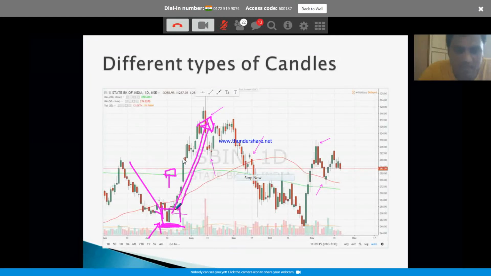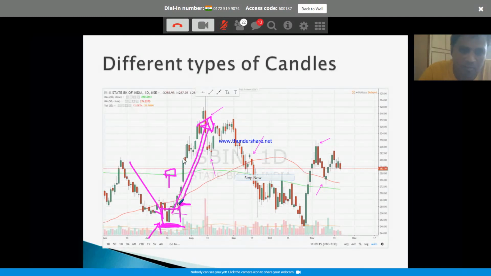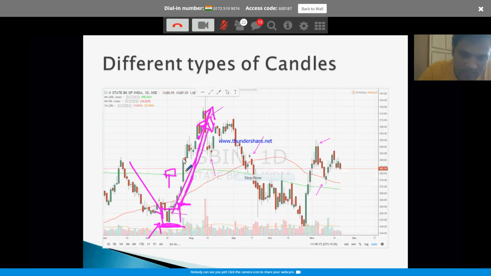The challenge is, if the trade is working in your favor, the moment it comes to here, what will you do? You will book your profit and get out. But you don't let your winner run. That is the one challenge we have to overcome. As a trader, when the trade is working in your favor, trail the stop loss and keep it running until it runs.